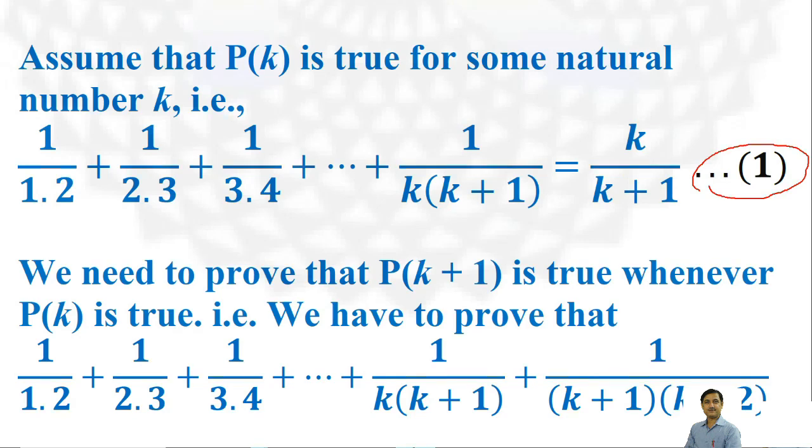Okay, now we have to prove that the statement is true for its successor, that is k plus 1.